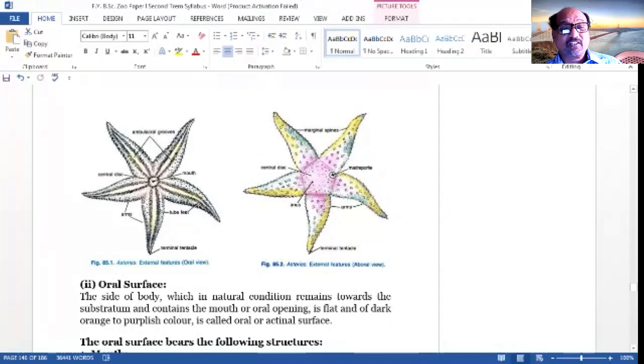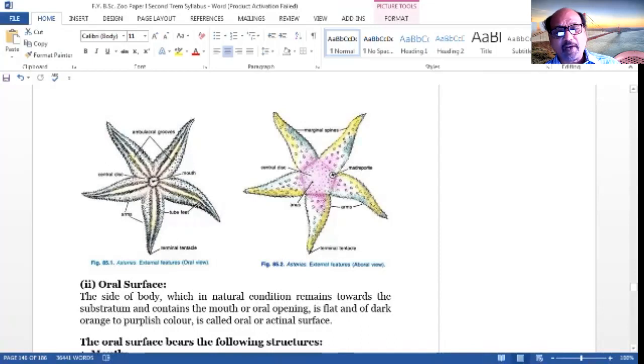From the central disc the arms arise. This pentagonal disc is there, and from each side of the pentagon, one arm arises. It looks like a star, so it is generally known as the sea star or starfish.